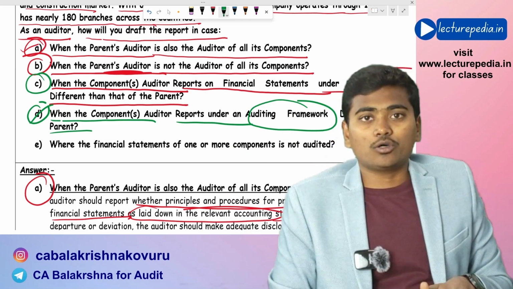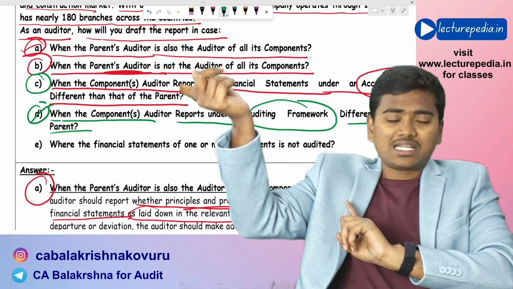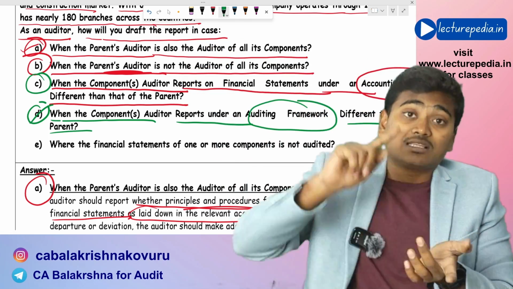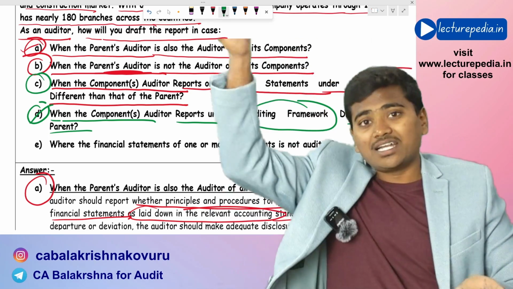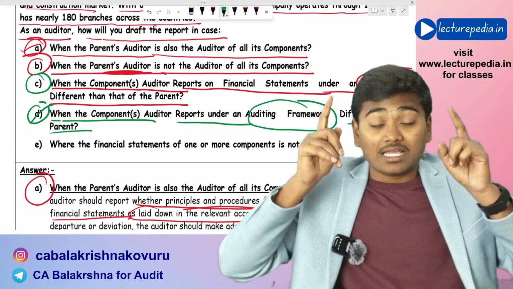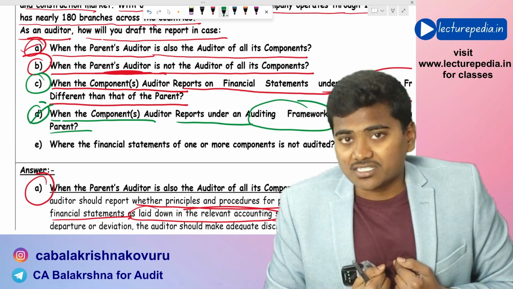In India we follow Standards on Auditing; other countries follow their own auditing standards. Now here the subsidiary's financial statements have been audited as per some different auditing standards. In that case, what should the auditor of the consolidated financial statements do?